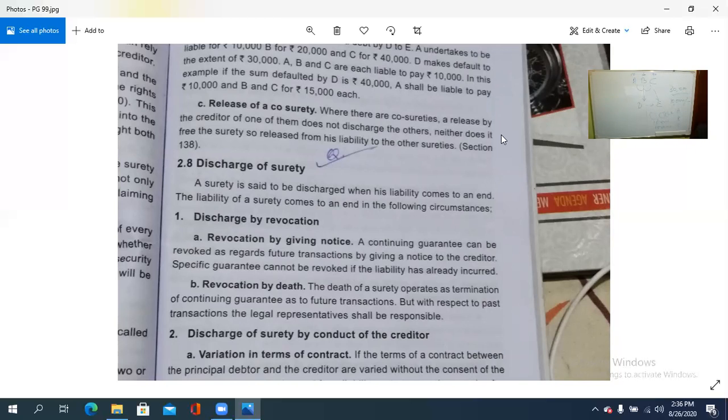That is, if there are co-sureties, a release of any one of them by the creditor does not discharge the others. Don't assume that if one is removed, the others are also removed. Because neither does it free the surety so released from his liability to the other sureties. The liability of the other sureties then gets added up; if we release this surety, what is the amount? The larger amount is to be added up to the other sureties. So that is the release of a co-surety.